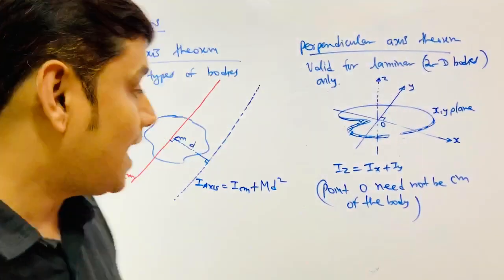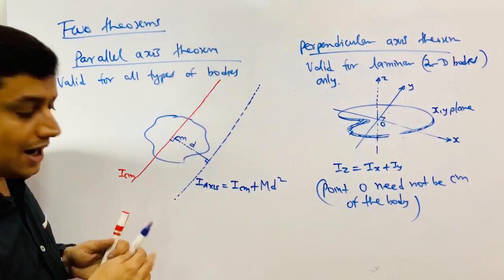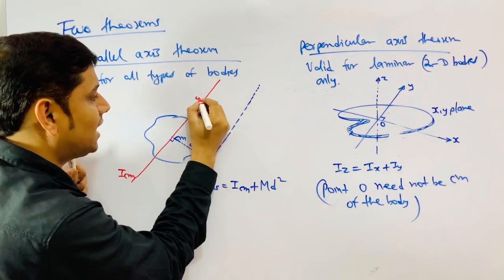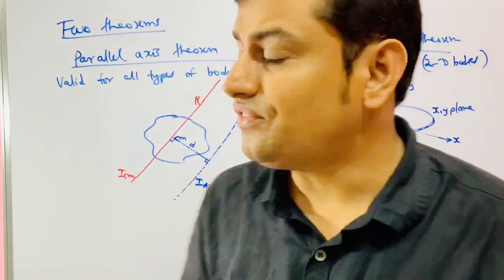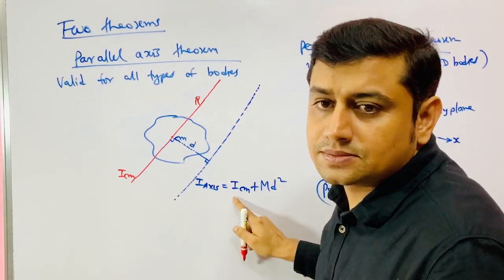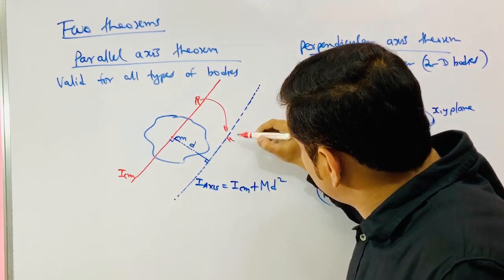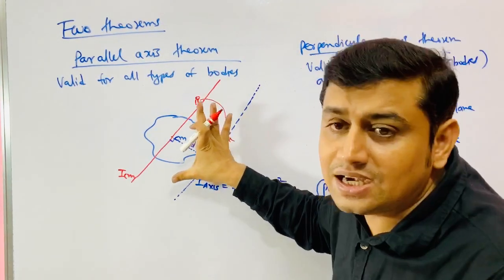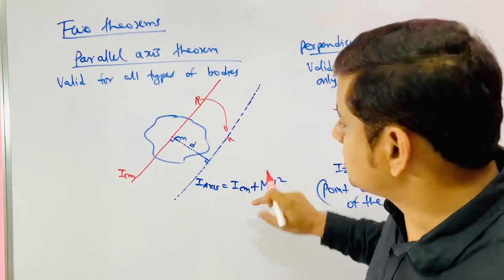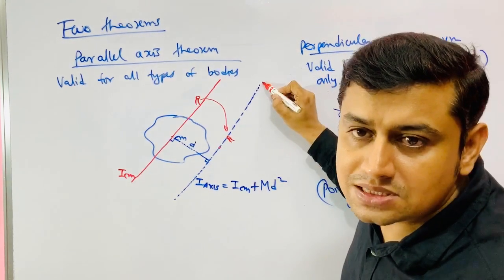Understand this now. ICM means what? ICM means I am standing here, about this axis. If I sit on the center of mass, then I am getting this. Then I jump here, and I have converted the entire body into a point mass placed at its center of mass. Suppose the axis is this. I want the moment of inertia about this axis.